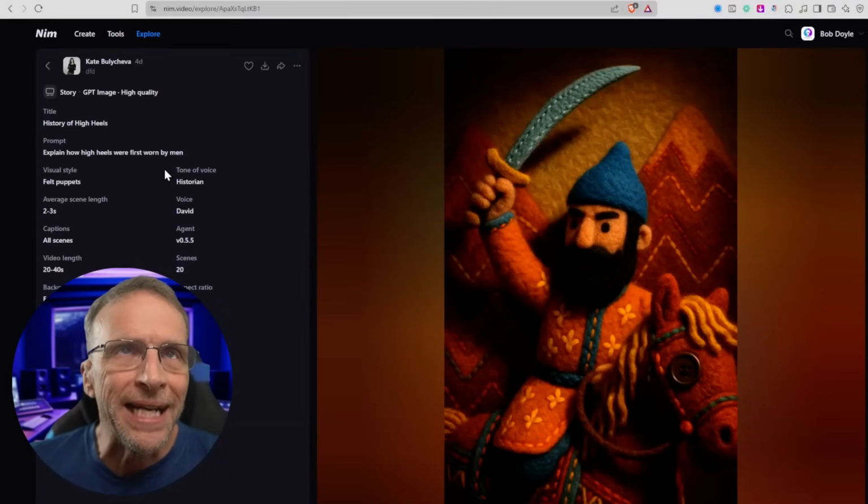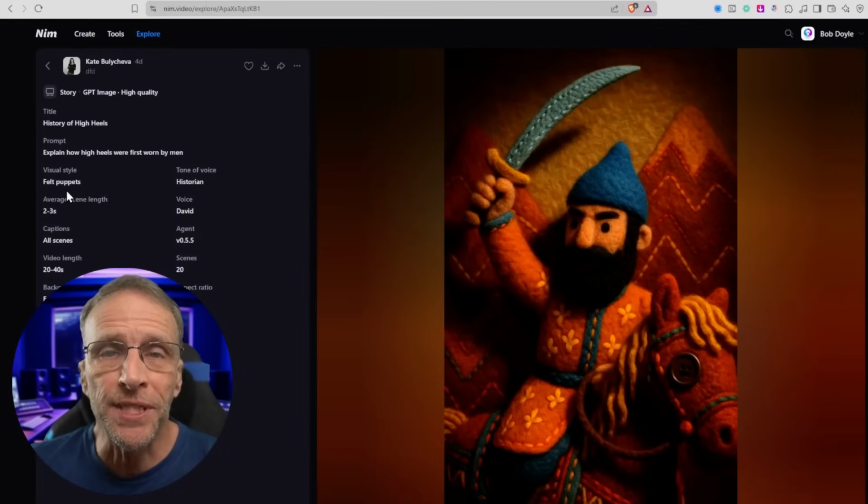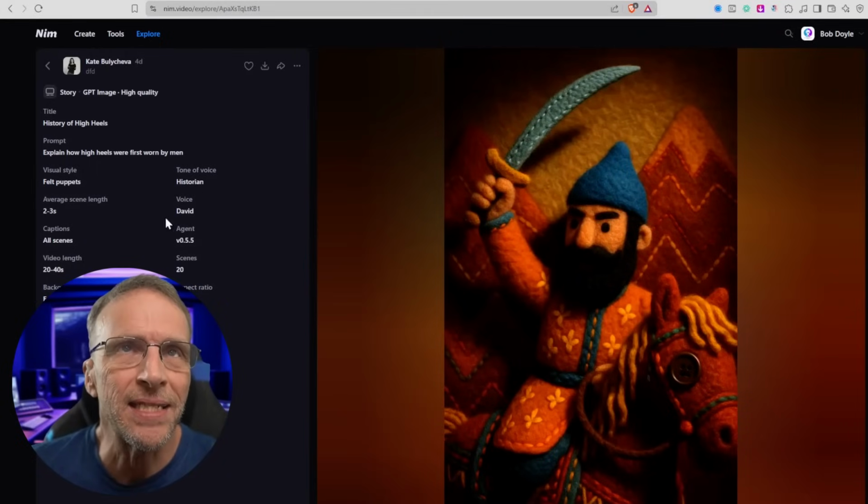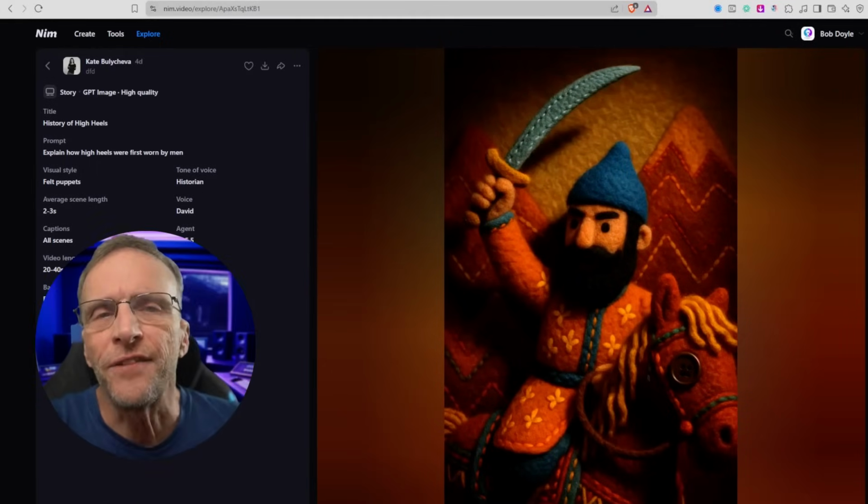Here the prompt was explain how high heels were first worn by man. The visual style, which you get to choose, is felt puppets. Tone of voice, you get to choose how long each scene is. You get to choose the voice and whether or not there are captions in every scene or not. Let's just look at a few seconds of this example.